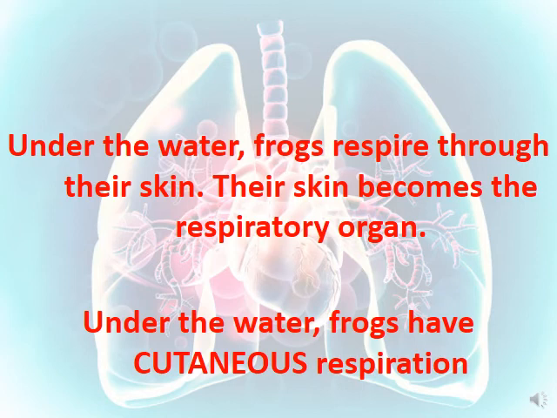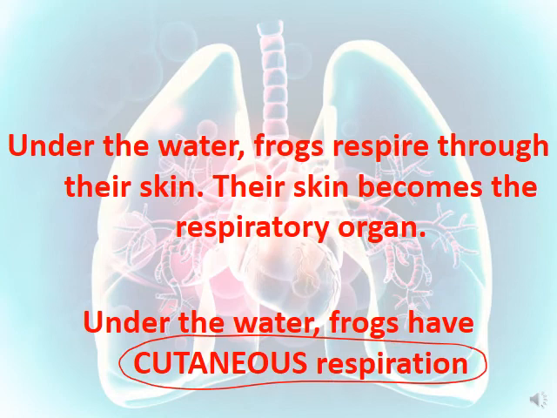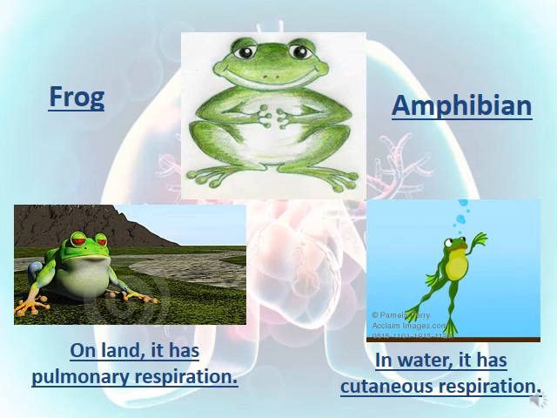So what do they have under the water? They have cutaneous respiration, while on land they have pulmonary. So this figure is showing the frog, which is an amphibian. What is the meaning of amphibian? Amphibian, the animal that lives both on land and under the water. So on land, it has pulmonary respiration, where the lungs are the respiratory organ, while under the water, it has cutaneous respiration.